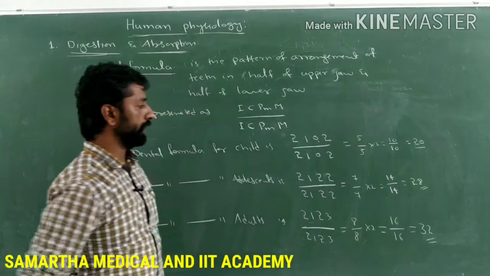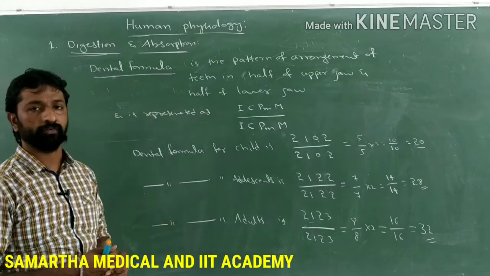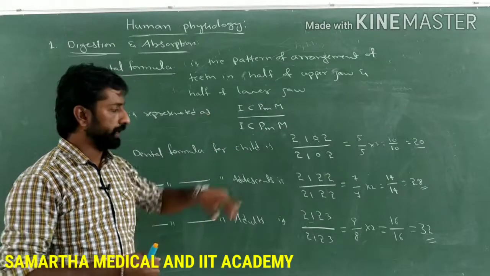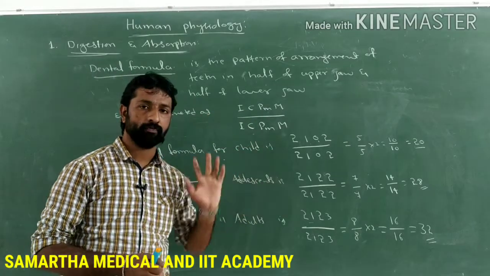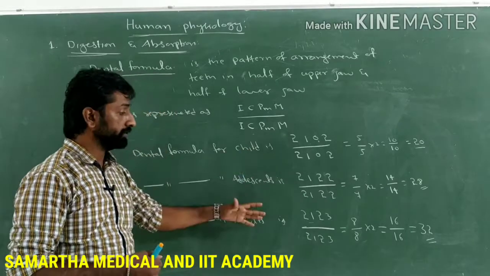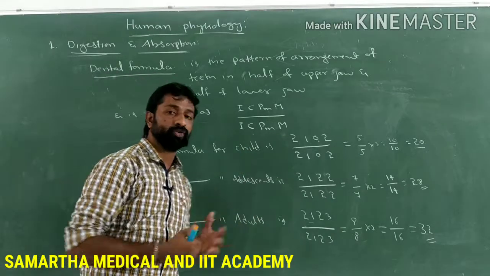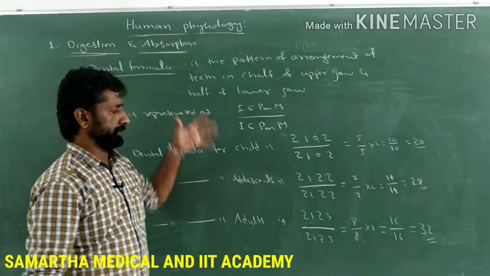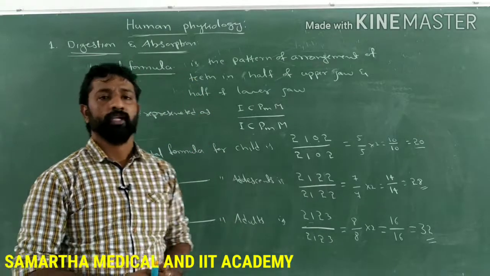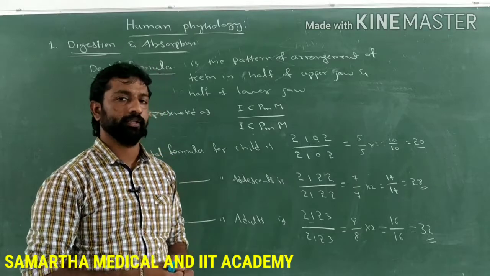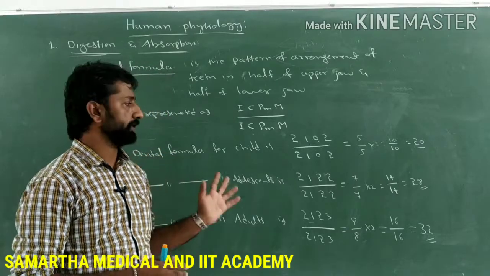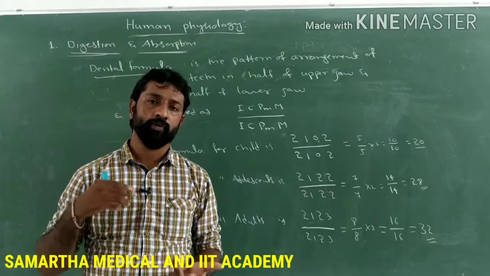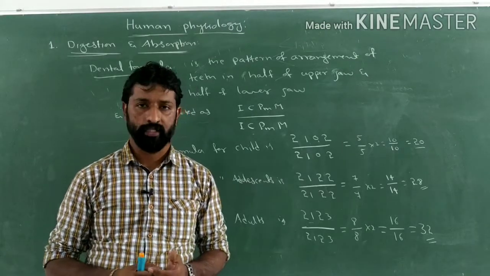So this is how the dental formula can be written for the child, adolescent and then the adult. These are the most frequently asked types of questions, and based on this, various types of numerical questions can be asked in the NEET examination. Is it clear, guys? So make a note of this dental formula. In the next class we are going to discuss numerical problems based on the dental formula, denoting how many are diphyodont and how many are monophyodont teeth. Thank you.